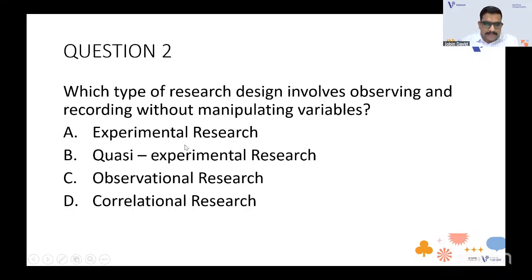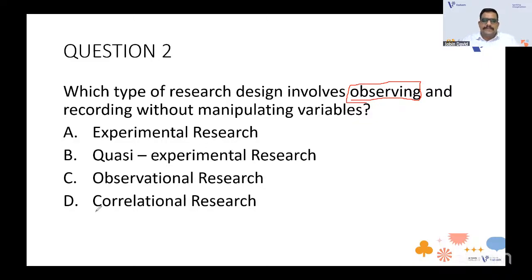So YouTube babies, they are asking that it's observing and recording without manipulating variables. Is it experimental? Is it quasi-experimental? Is it observational? Or is it correlational? Alan, what do you think the answer will be? Sir, I think it's option C, observational research, because in experimental research basically we manipulate variables. In every question you can find the keyword: which type of research design involves observing. So there is observing here, just observing. So you can go with observational research.